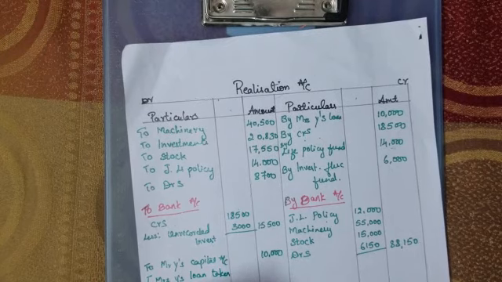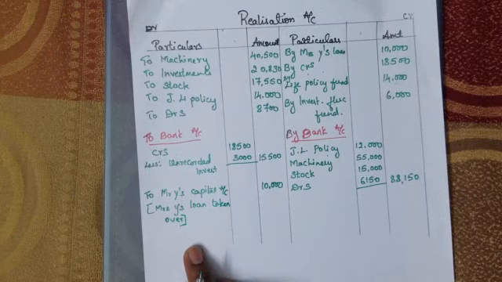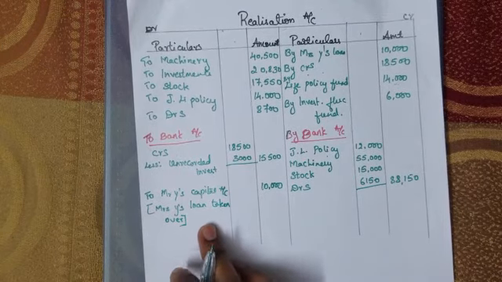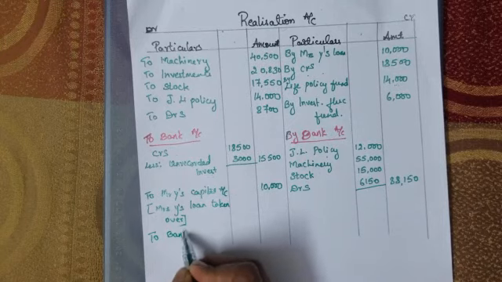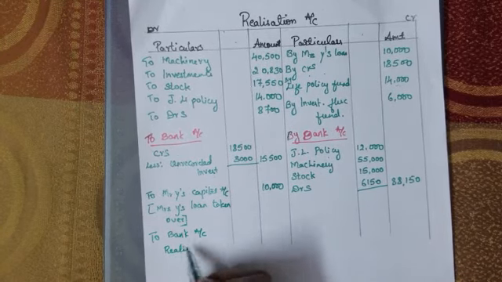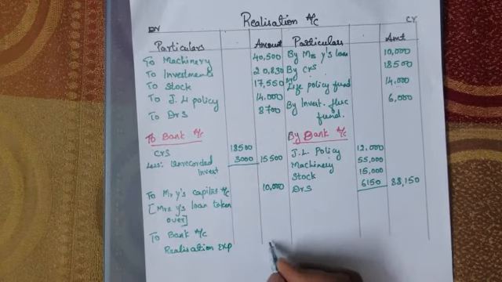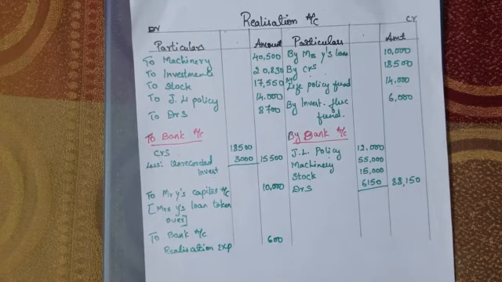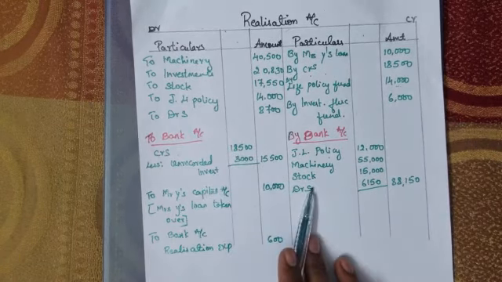For the clarification, it is better to write in the bracket. Okay. And next we have realization expenses to bank account, that will be transferred to bank account only. So realization expenses given in the adjustment amounting rupees 600. So all the liabilities we have entered, all the adjustments we have finished here.